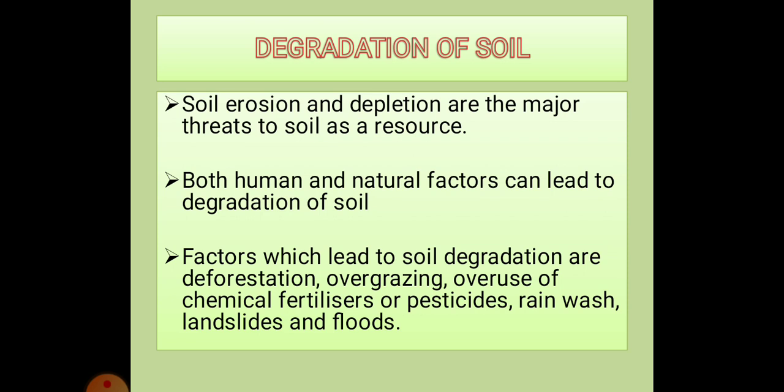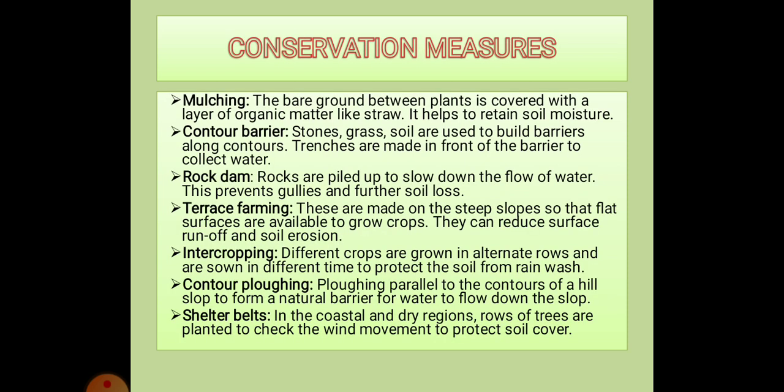Soil conservation refers to the protection and efficient use of soil and preservation of soil resources. So, let us see some methods to conserve soil quality, that is, conservation measures.